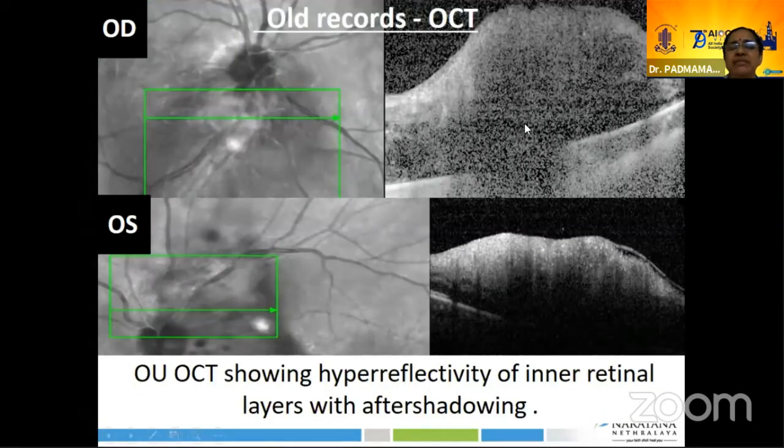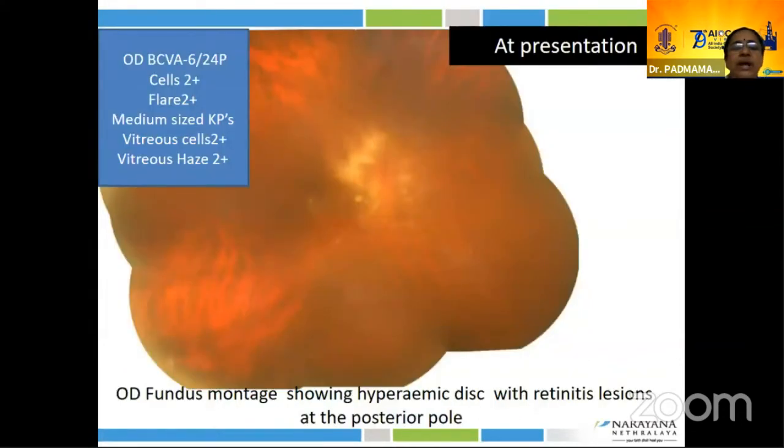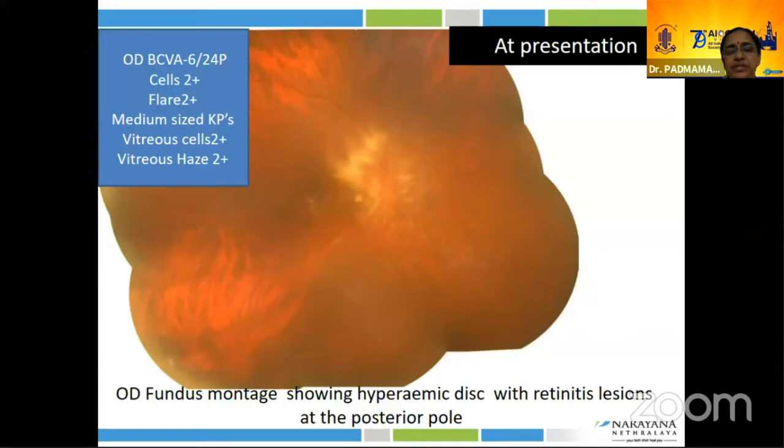OCT revealed hyperreflectivity with after-shadowing effects. So the treating doctor suspected it is a case of post-fever retinitis, and periocular steroid PST was given. Subsequently, there was a worsening. At this point, the patient was referred to me.